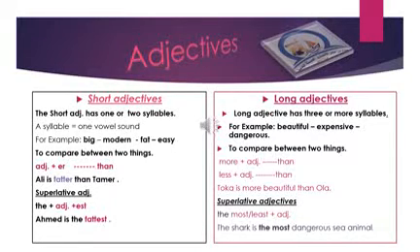For example, the adjective big. Here we have one vowel sound, which is the I sound. So we have one syllable. What about modern? We have two vowel sounds, so we have two syllables. So the short adjectives have one or two syllables.